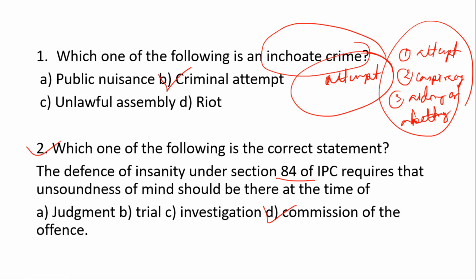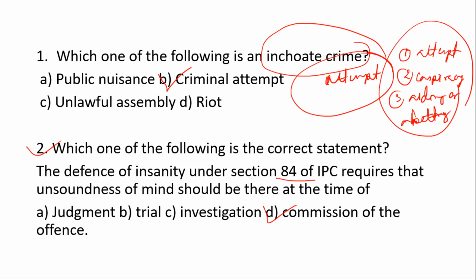Now let's see what section 84 says. Section 84 uses the words: nothing is an offence which is done by a person who at the time of doing it, by reason of unsoundness of mind, is incapable of knowing the nature of the act. That means if a person wants to take the defense of insanity under section 84, he must prove that at the time of commission of the crime he was not mentally sound.